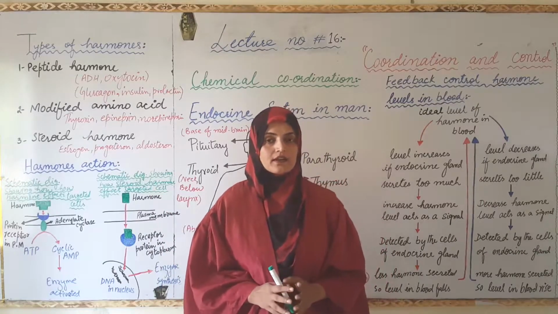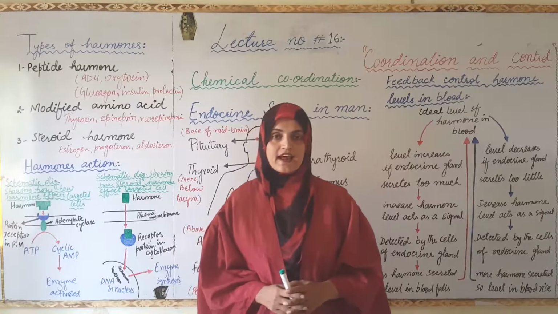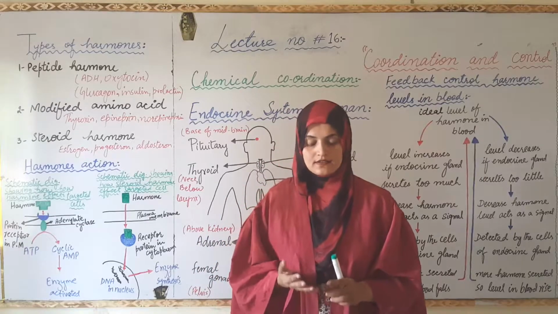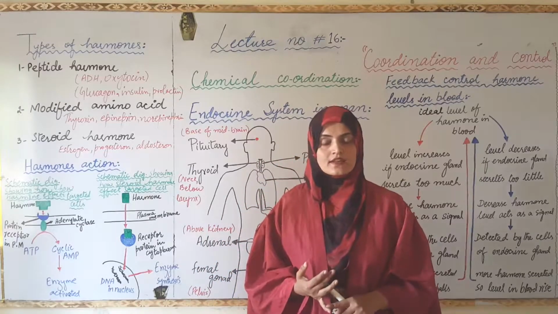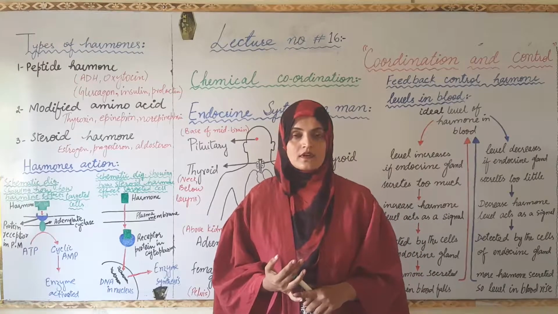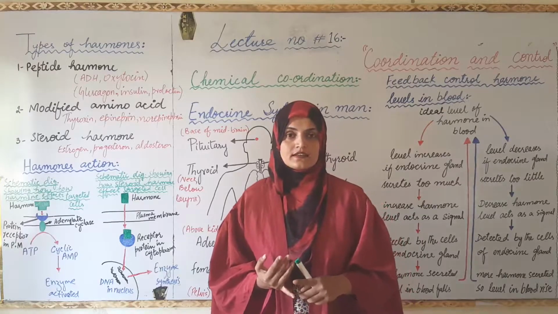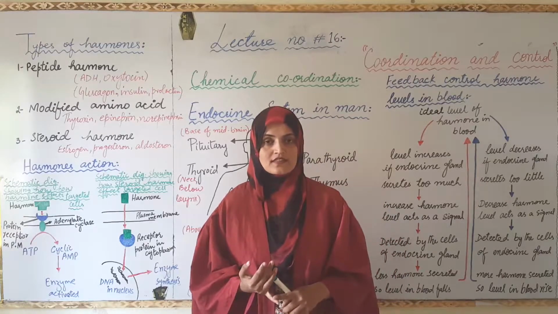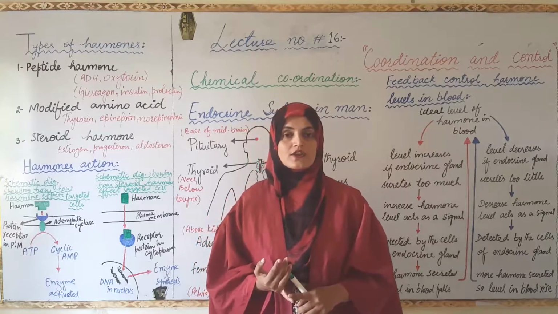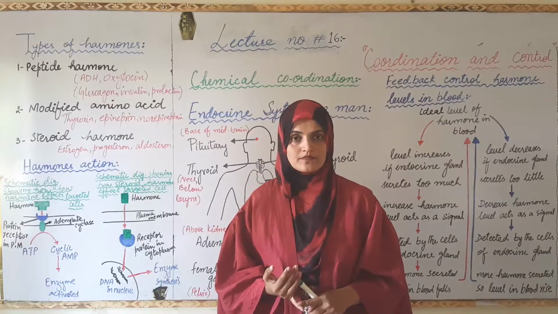is chemical coordination. I have told you previously that coordination takes place in two ways. One is nervous coordination, another one is chemical coordination. In nervous coordination, we have studied that the coordination that takes place by the nervous system, in which neurons are involved, is termed nervous coordination.